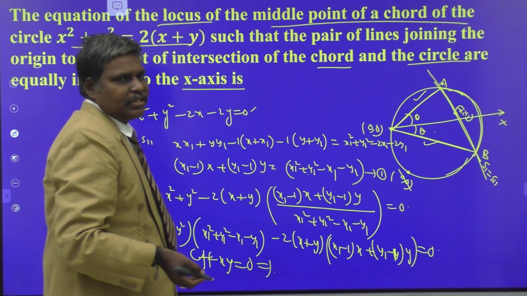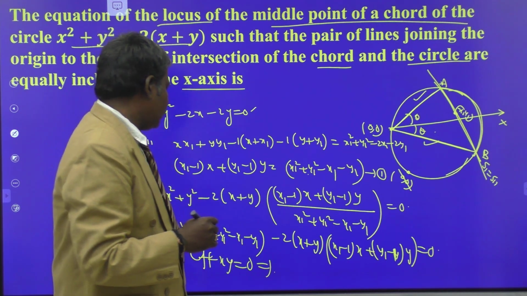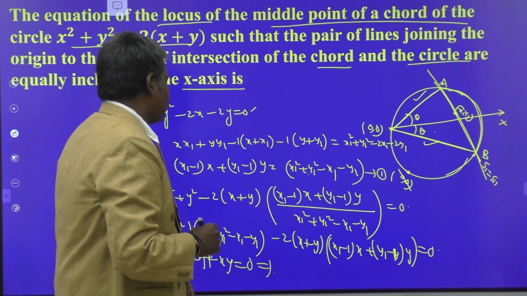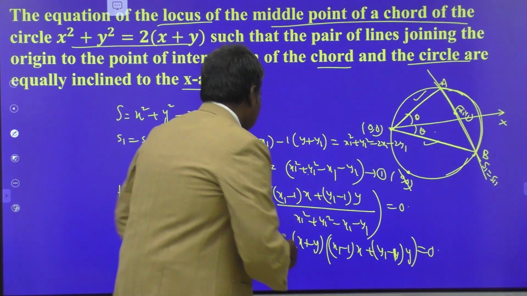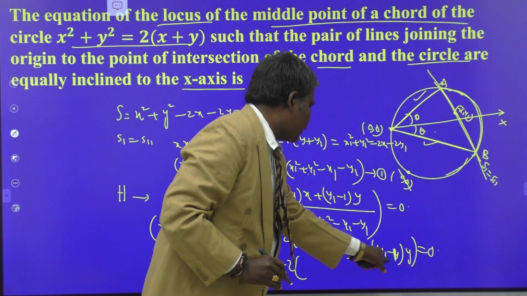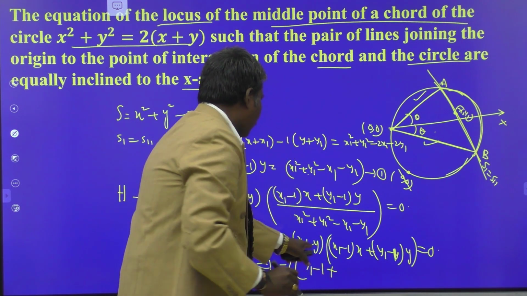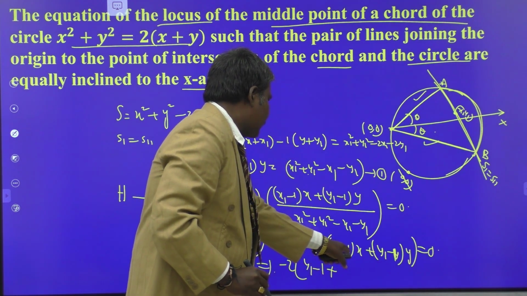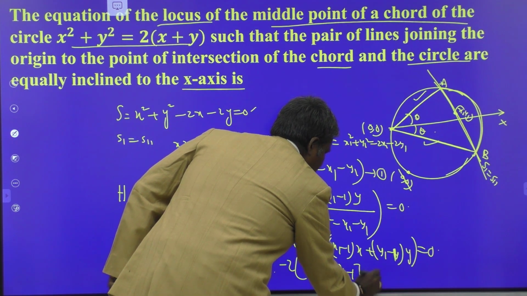So what are the angular bisectors of the coordinate axes? x square minus y square equal to 0. There is no xy term, so the coefficient of xy is equal to 0. Here the xy term is minus 2 times x into y, with coefficient (y1 minus 1) plus (x1 minus 1), equal to 0.